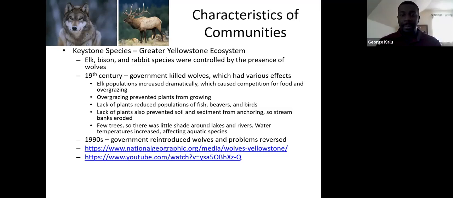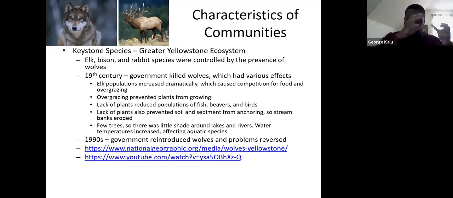Okay. And then it also caused the soil and the sediment to not be as anchored down, and so the soil would start to deposit itself into the oceans, or into the streams, and so it would cause lots of erosion inside the streams. And then because there were so few trees, which normally gave some shade to the lakes and the rivers around and would keep the temperatures down, the water temperatures began to increase, and that affected the water species.